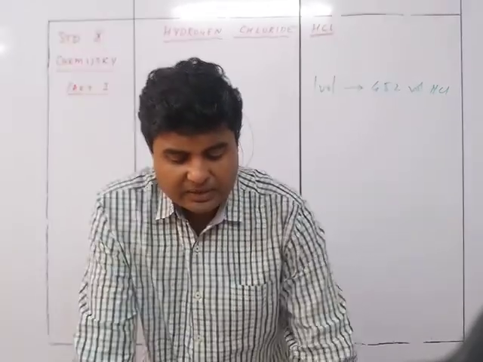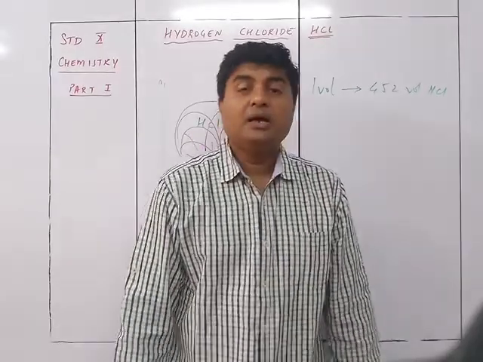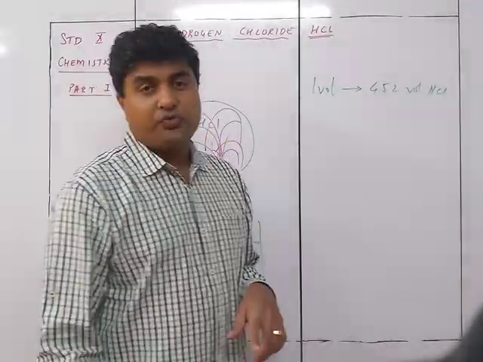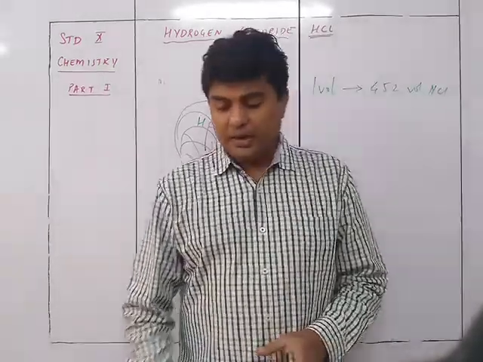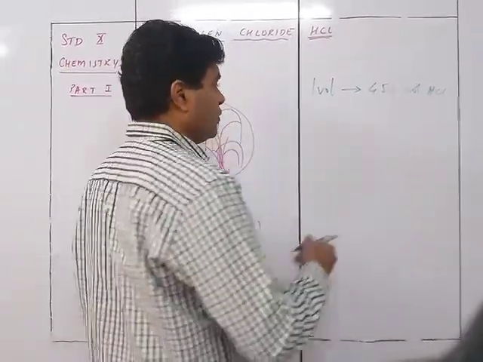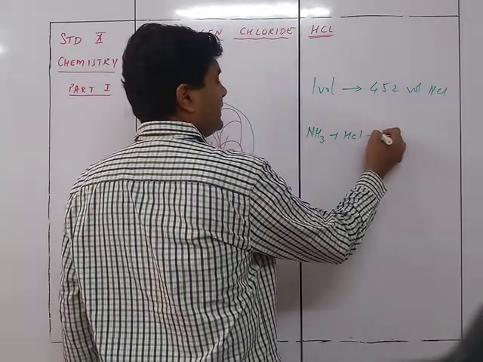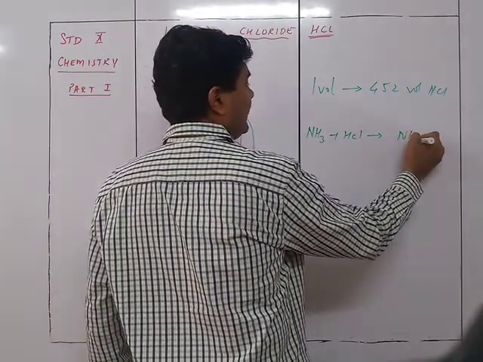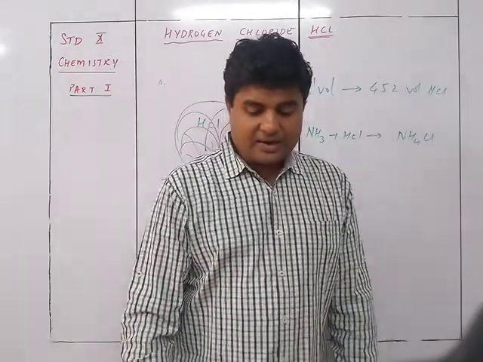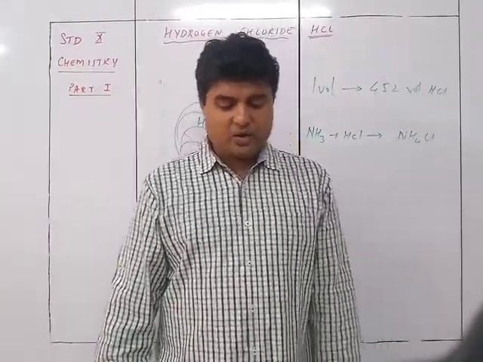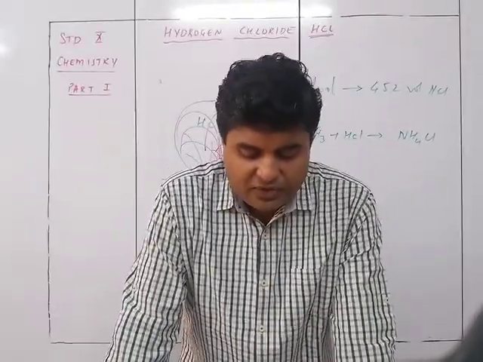Now, reaction of hydrogen chloride with other substances. First is the test method which we use for testing whether the glass jar is filled or not. That is nothing but ammonia. With ammonia we know very well that NH3 plus HCl will give you dense white fumes of NH4Cl. When a glass jar containing hydrogen chloride is inverted over a jar full of ammonia gas, dense white fumes are formed.